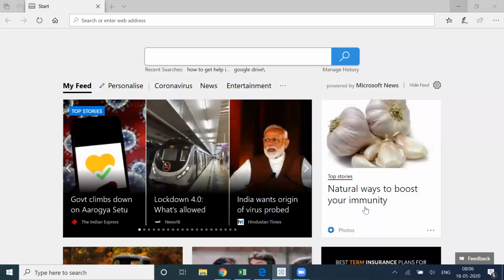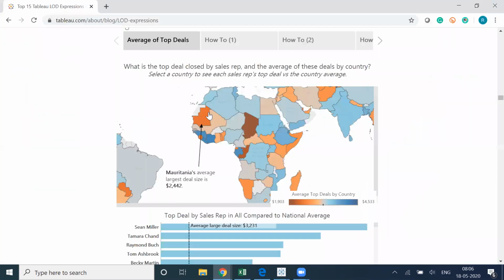If you see the business problem, it says: what is the top deal closed by sales representative. I want to know what is the top deal closed by city. Same logic. And the average of these deals by country. Now I want the average of these deals by state because my granularity is at state level. Here the granularity is at country level.